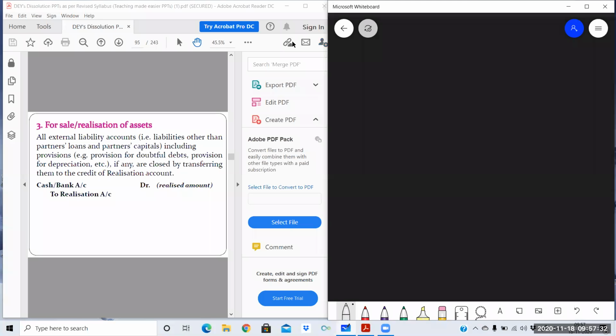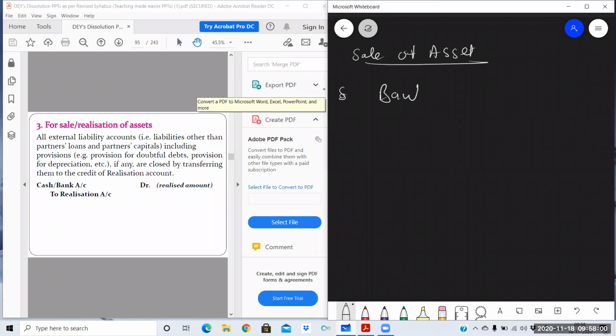Now the assets are transferred and liabilities are also transferred. Now we will do the main thing. What is the main thing? Selling of assets. Sale of assets. So whenever we will be selling the assets, then we will be getting the cash or bank. Whenever the firm is getting cash or bank, the bank balance is increasing, so bank will be debited. At the time of sale of asset, the entry will be bank / cash account debit.